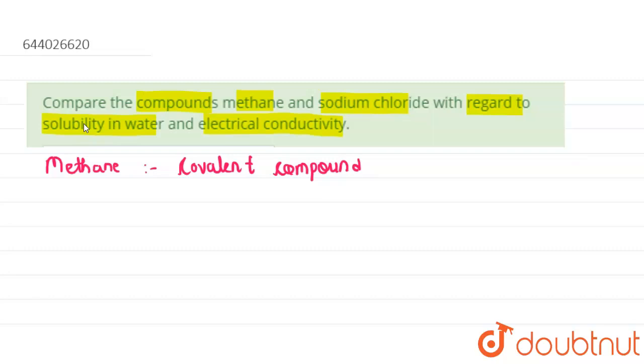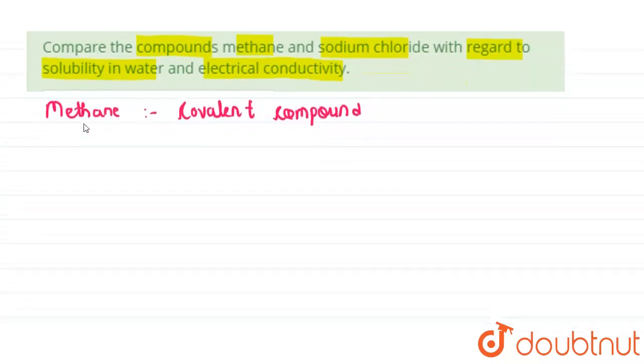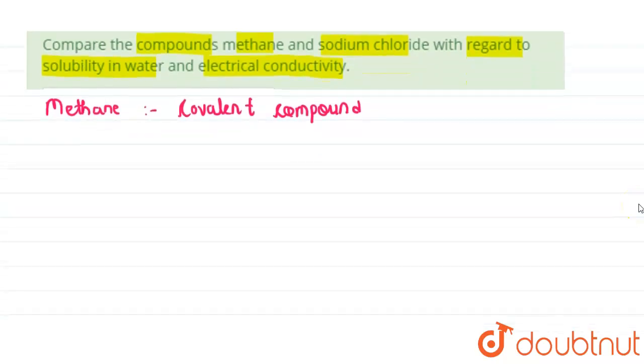Because here the bond is formed by the sharing of electrons like this. Let us discuss the formation of bond in methane. Here is my carbon and its valence electrons, here is my hydrogen and its valence electron, and another hydrogen.